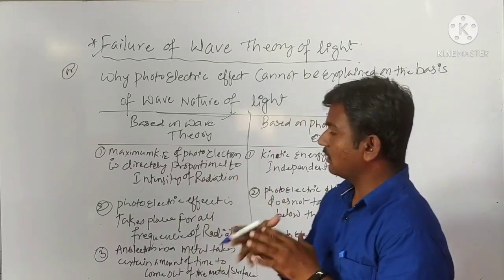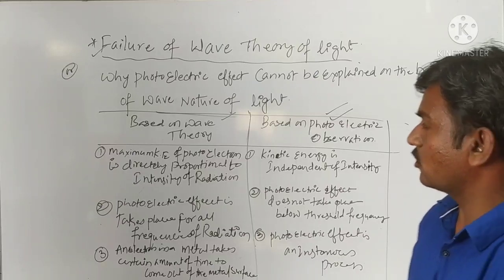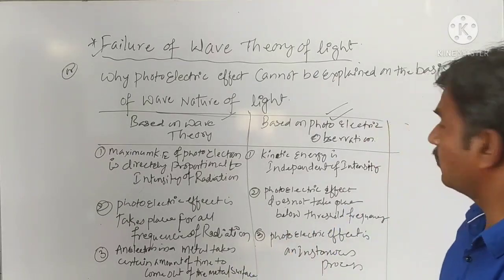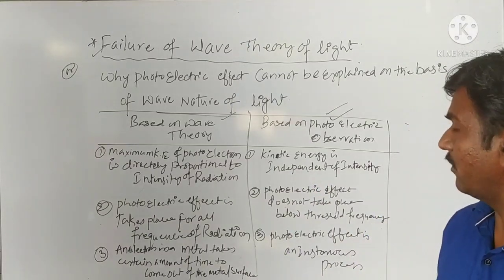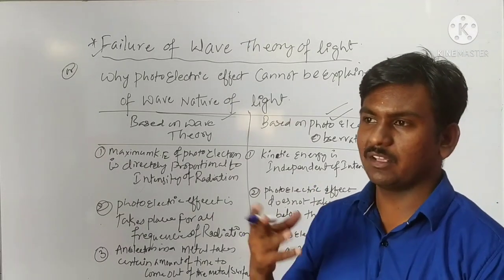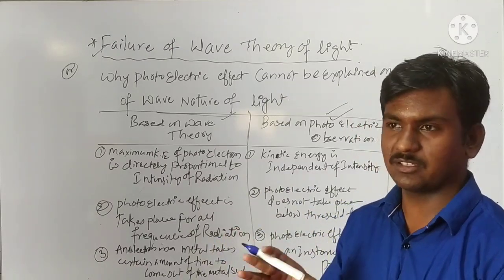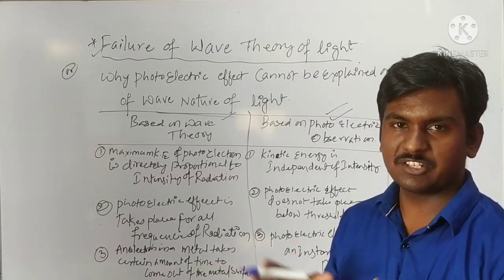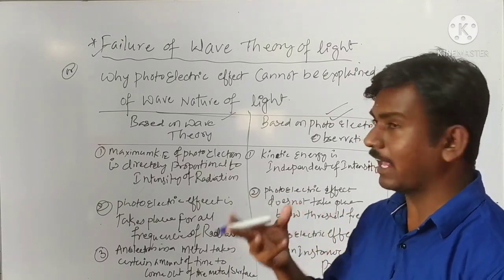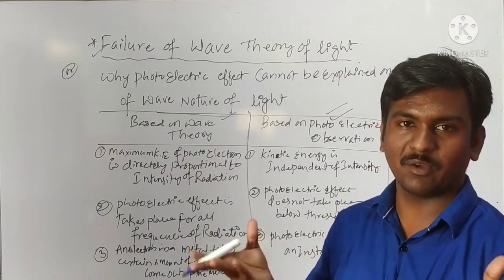So this bifurcates your main reasons there. So why can the photoelectric effect not be explained on the basis of wave theory? मतलब wave nature of light. So what is light? Light can be expressed in two ways. It is a form of energy by which we can see the sensation. Okay. So again light के बारे में हम अलग रेडिएशन के बारे में बोल सकते हैं. Light is a wave nature.